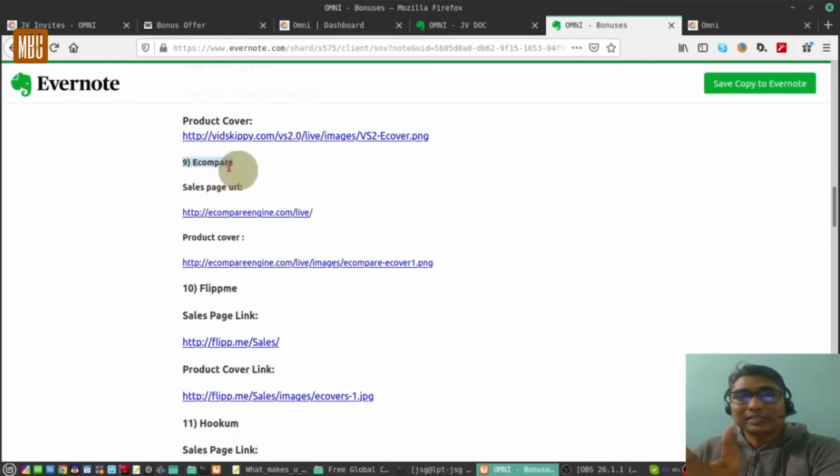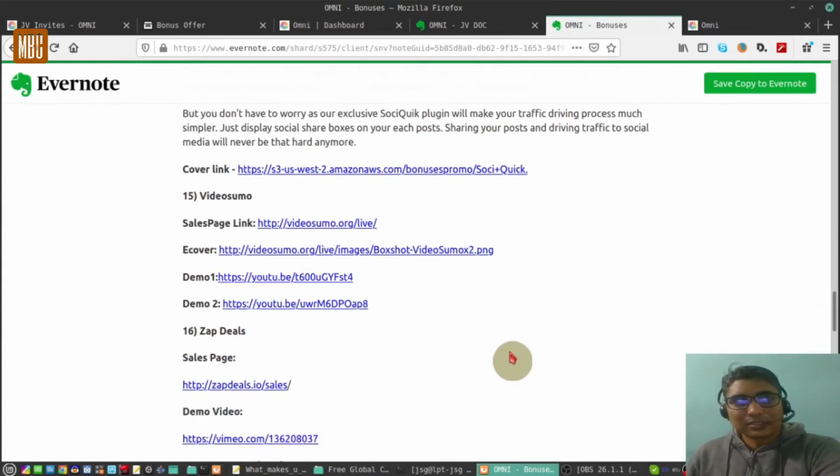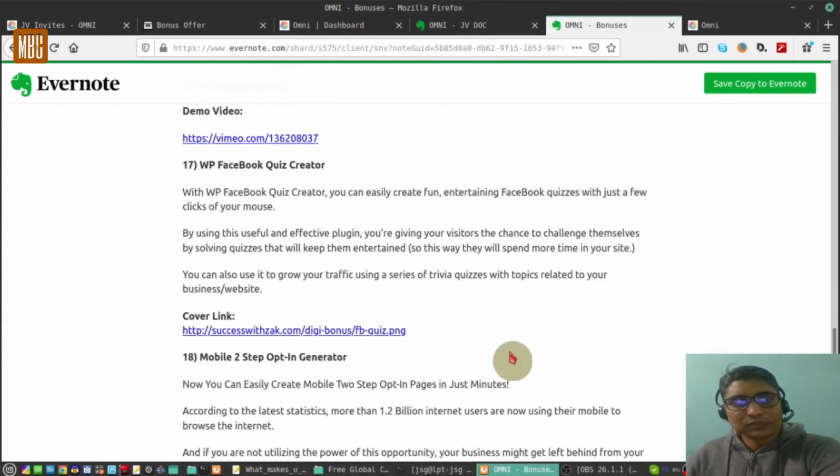And what this does, it compares all the similar products in different shopping platforms, Amazon, Flipkart, eBay, and it does a comparison of prices. And what your customers get is the best price. And you being an affiliate, you are always in a win-win situation, whether your customer or visitor buys through eBay or through Amazon or through Flipkart, you will always gain. So I found this will be a very, very useful software. There are some beautiful software also. You can visit this site and check the bonuses over here.